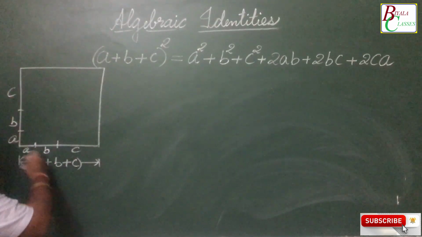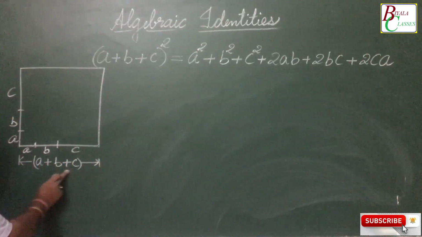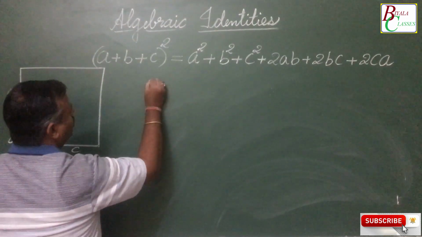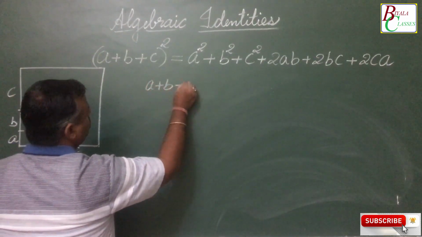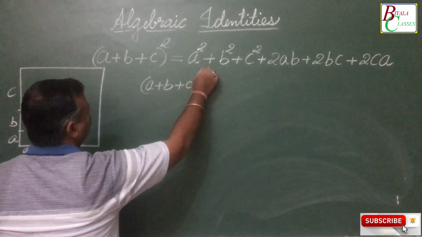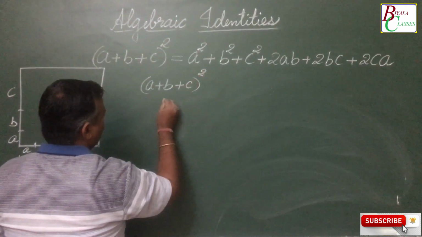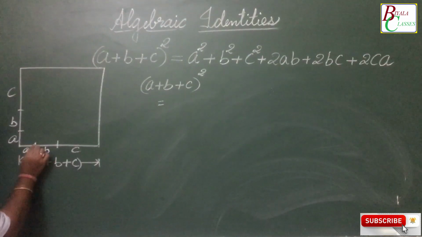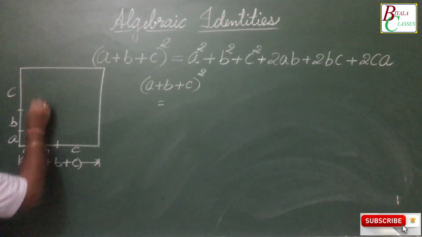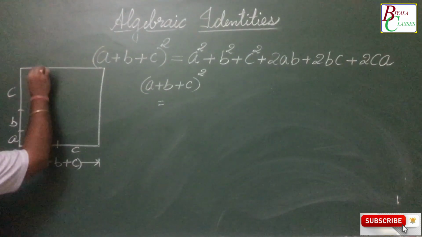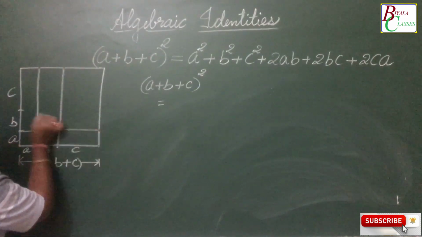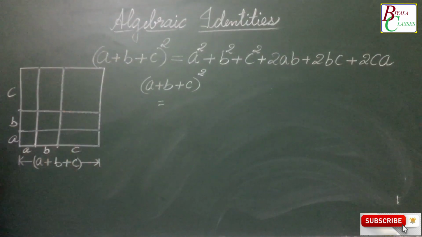Now this whole square, the side is a plus b plus c, so the area of this whole square becomes (a plus b plus c) whole squared. Now let us check out what this is equal to. From these parts which I have taken, if I divide the whole square like this, into how many parts is it divided?